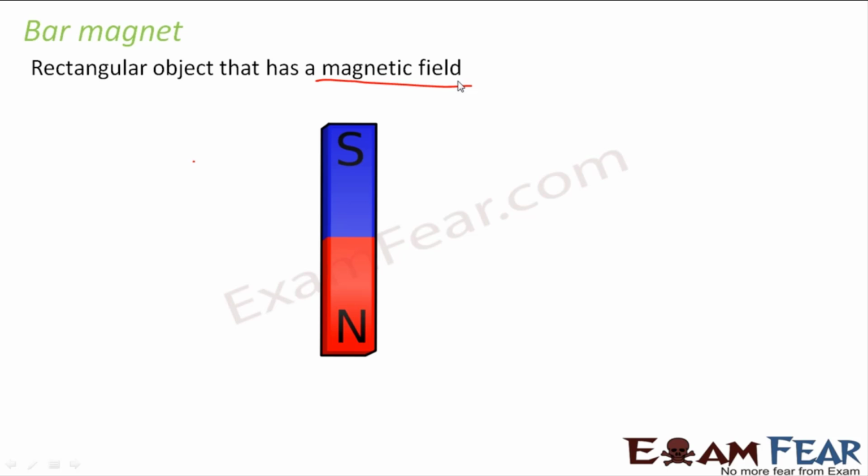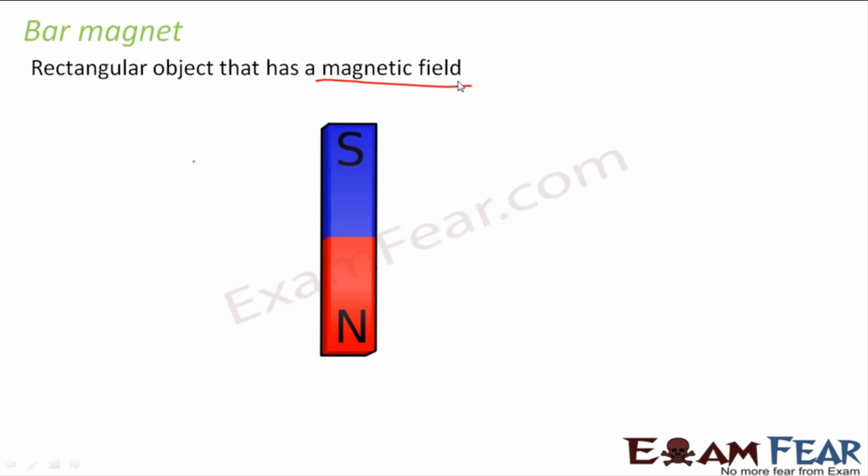Right? Now let us suppose that you have kept the bar magnet in one room and you have kept the nails in some other room. Will the nails get attracted by the magnet? No, it will not. Why? Because the bar magnet has its magnetic field.